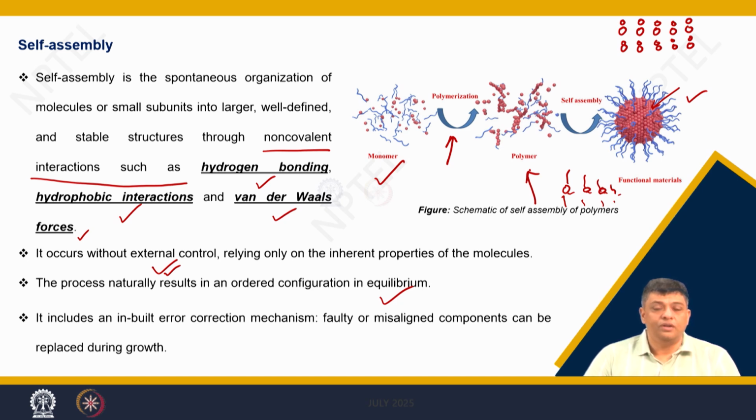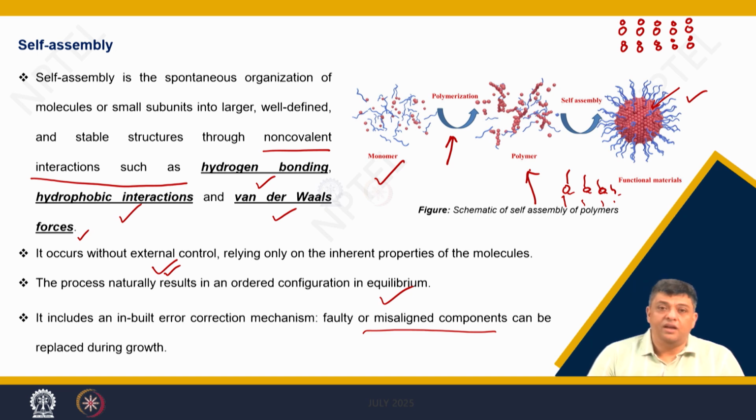So, even if there is some kind of a fault or defect or misaligned components, then when the particles are growing, such kind of errors are self corrected during the growth of such assembled particles.